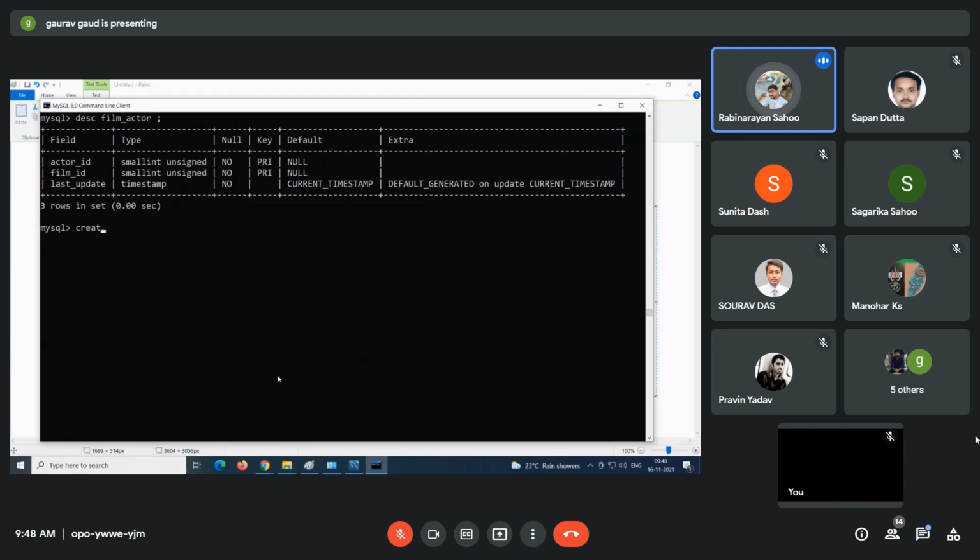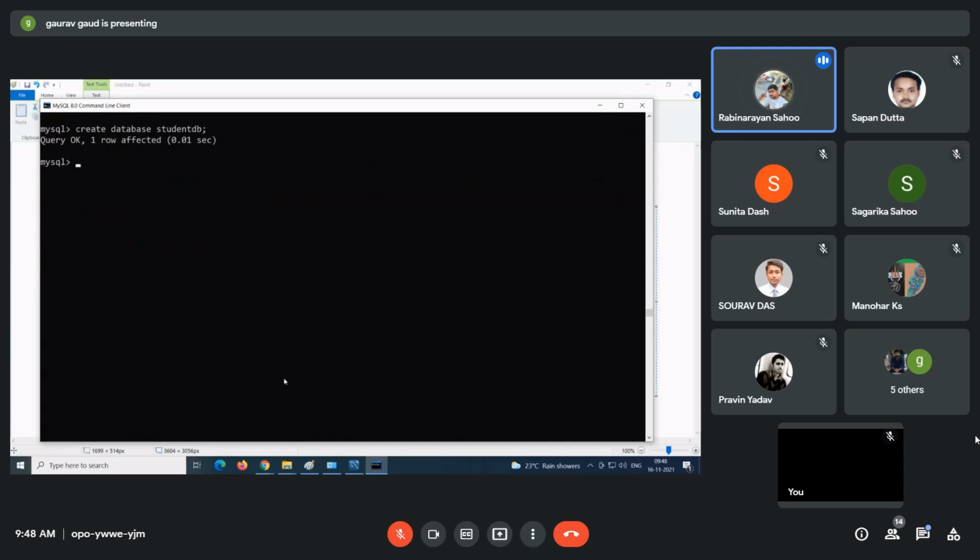Let's say I give the database name as student DB. Are you able to see? Query OK, one row affected. Guys, your database is added.